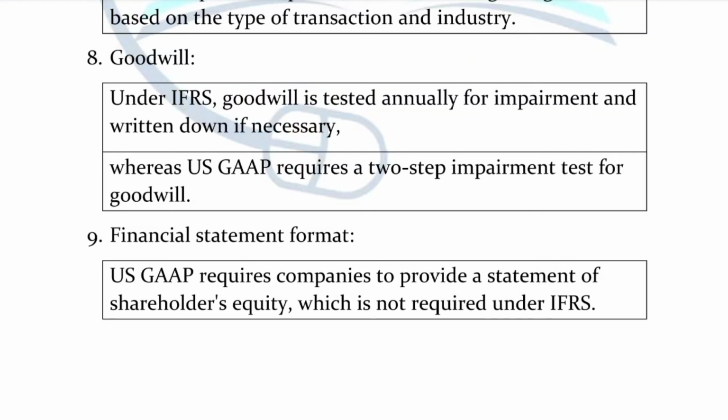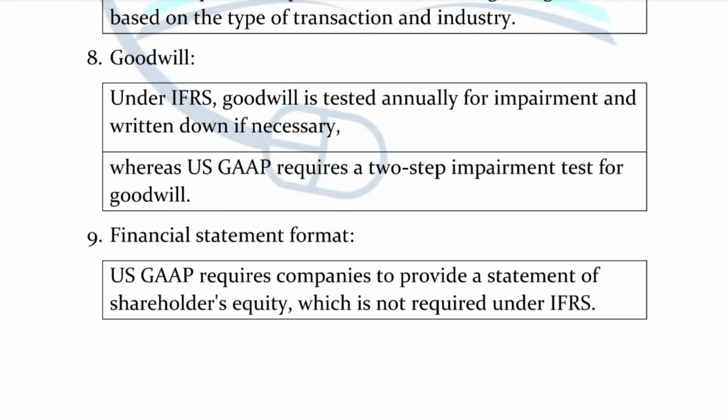So in simple words, the full statement is required only in case of US GAAP, not in case of IFRS. IFRS only requires the changes in equity. Changes alone are not accepted in US GAAP. The full statement should be provided in case of US GAAP. There is a difference between the format of financial statements according to these two standards.